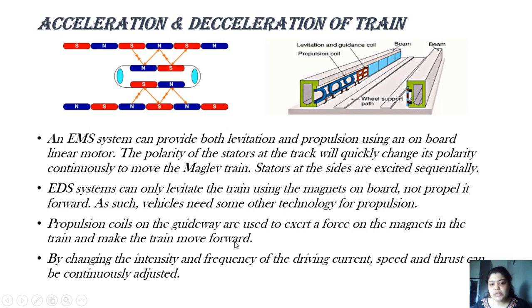The propulsion coils on the guideway are used to exert a force on the magnets in the train and make the train move. If you want to move it, it has a different polarity. If you want to stop it, the propulsion coils will have a separate, opposite polarity. So EMS will propel and levitate together at the same time, and EDS will require this type of propulsion coil system. By changing the intensity and frequency of the driving current, speed and thrust can be continuously adjusted. This is all about the topic of maglev train.